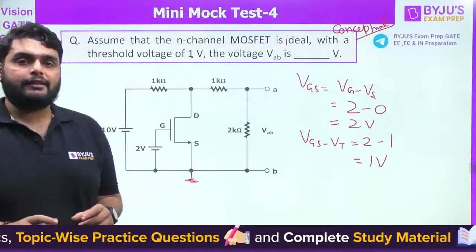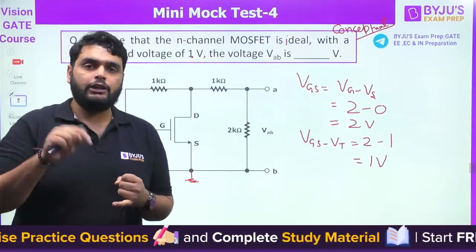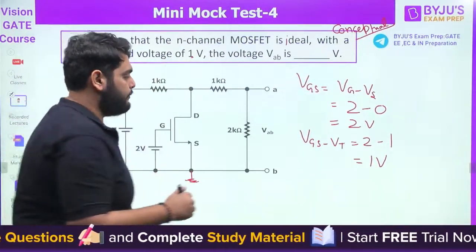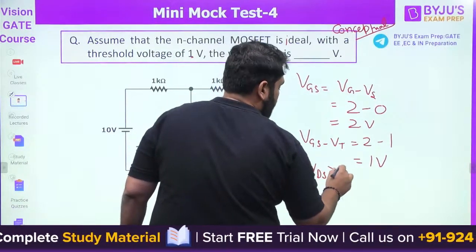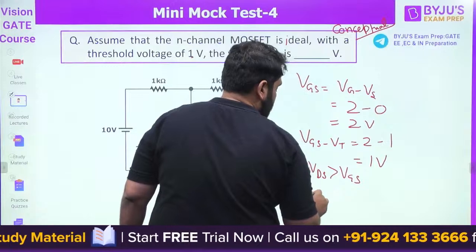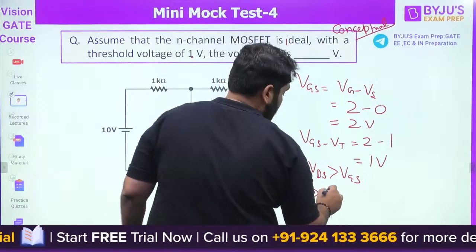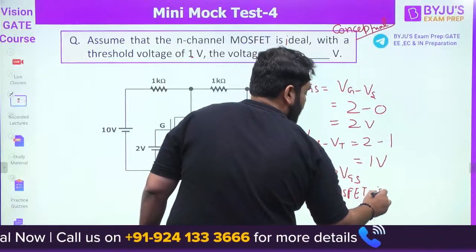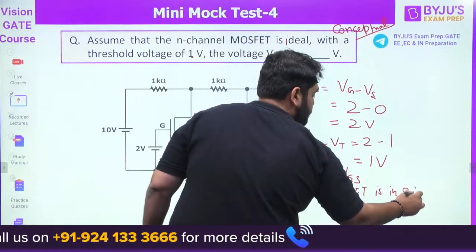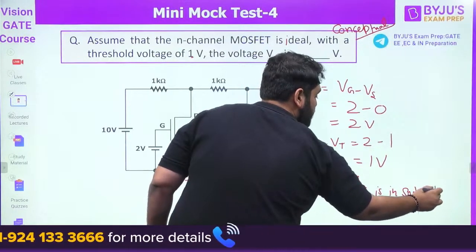Now the condition is that if VDS, the drain to source voltage, is more than VGS minus VT, then we can say the given MOSFET is in the saturation region. This condition you know, yes or no?